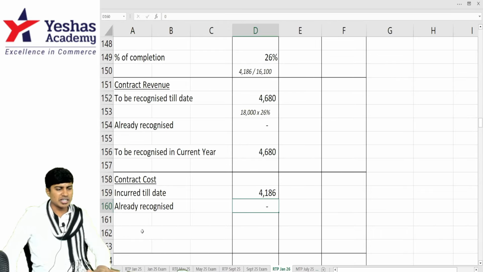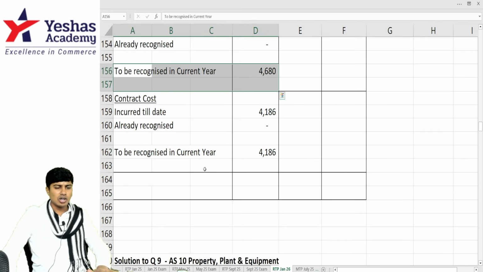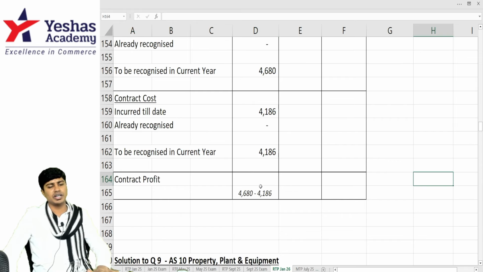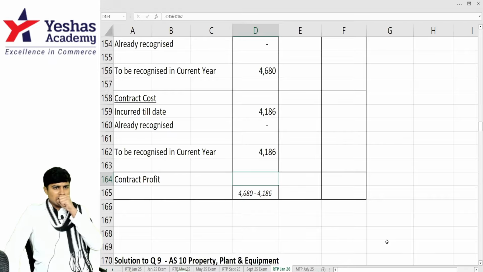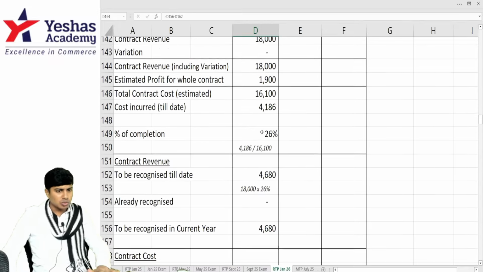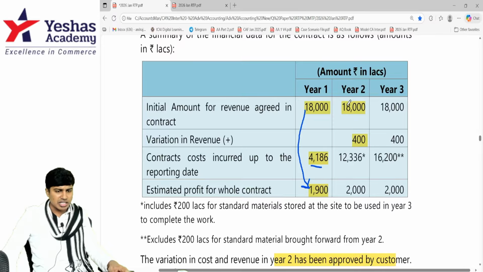No, 0, because this is year 1. To be recognized in year 1, 4,186. Revenue is 4,680. Cost is 4,186. Profit is 4,680 minus 4,186. What do we get? 494.